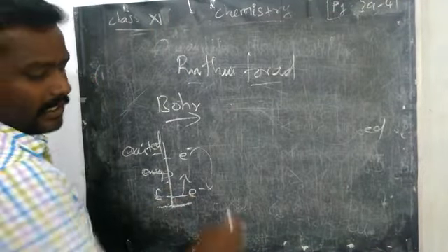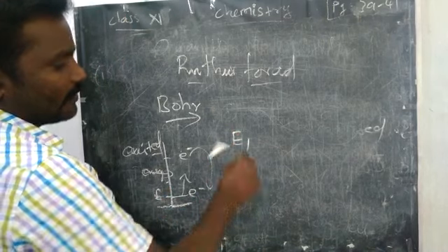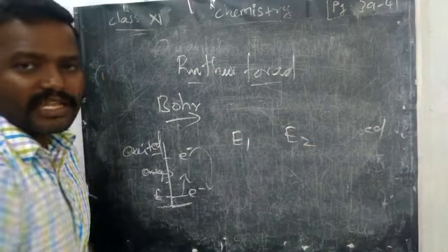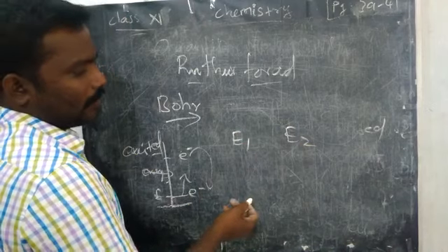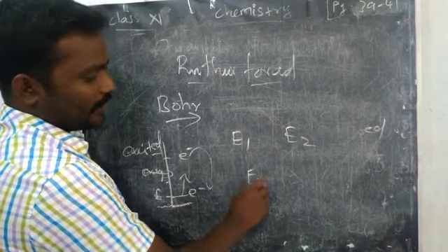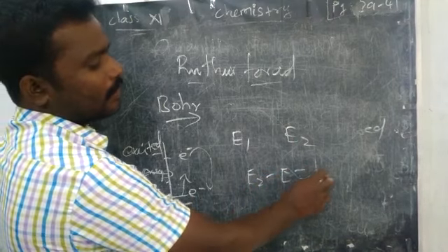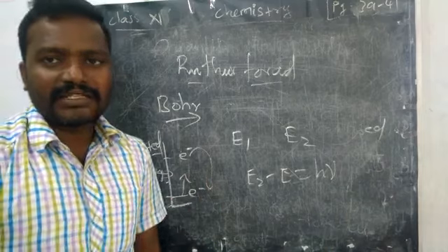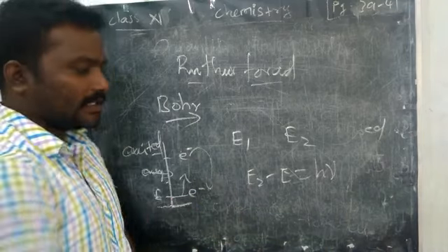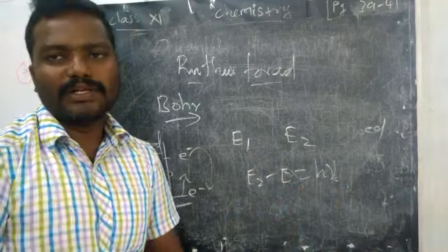In the initial state we have the energy E1, and in the final state we have E2. The energy change, E2 minus E1, is emitted as radiation. Radiation means we need a wavelength as well as a frequency. This is the frequency, nu.